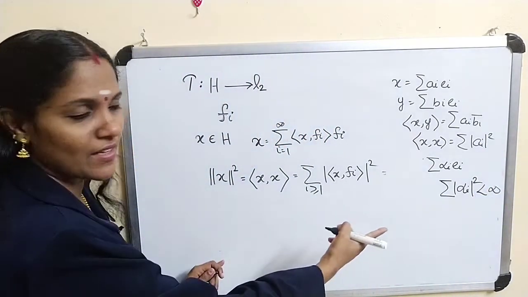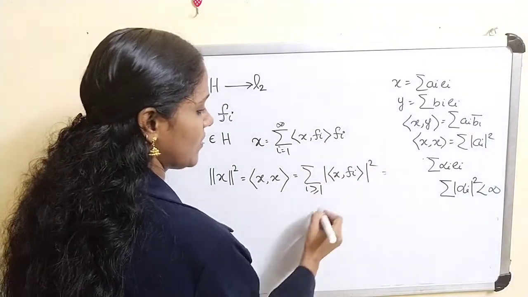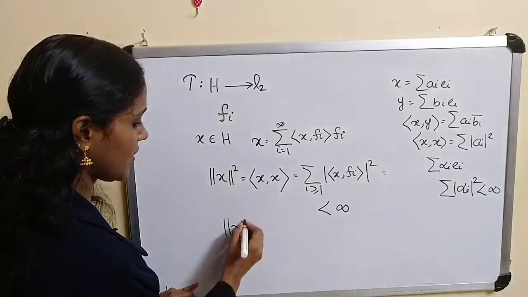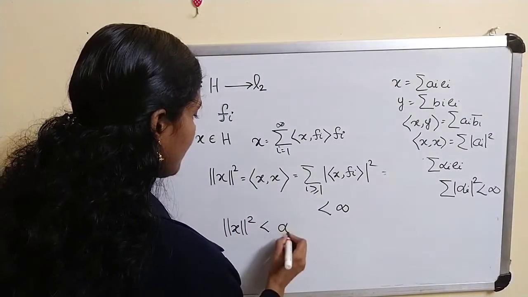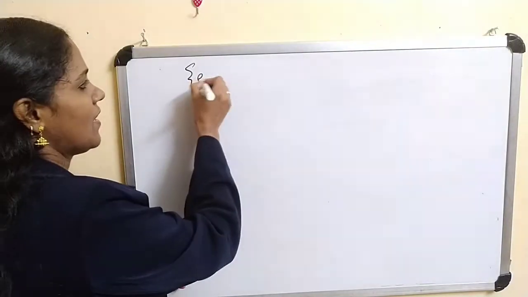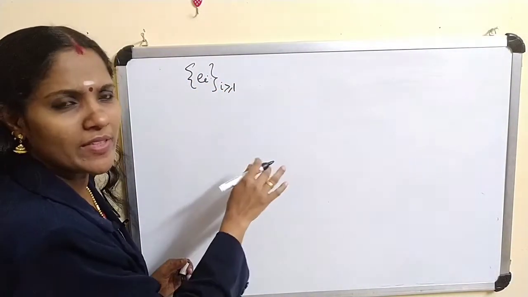Using this result, this converges means this value is less than infinity. This implies norm of x square is less than infinity.